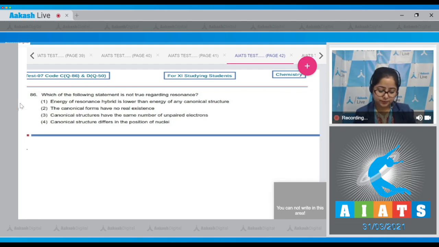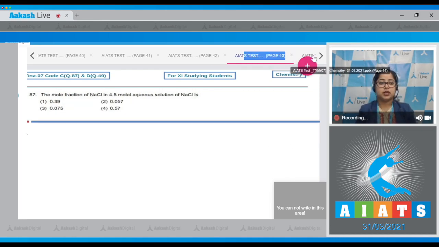86. Let's read it. Which of the following statements is not true regarding resonance? Energy of resonance hybrid is lower than energy of any canonical structure. Correct. The canonical forms have no real existence. Correct. Canonical structures have the same number of unpaired electrons. Again, correct. The canonical structure differs in the position of nuclei. Student, this is an incorrect statement as resonance structures have the same position of nuclei. That means the correct answer for this question is option number 4.